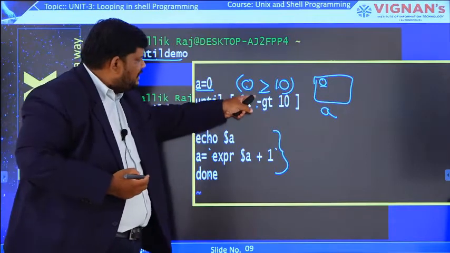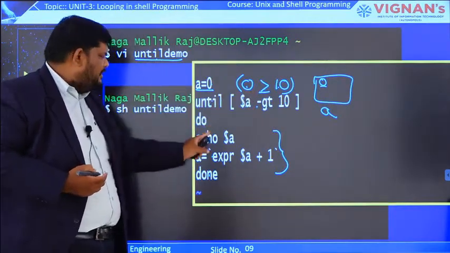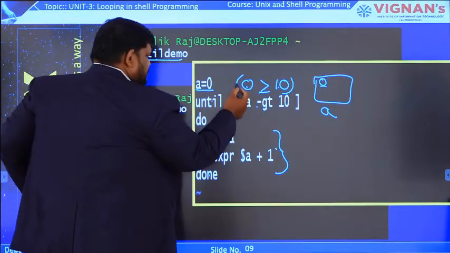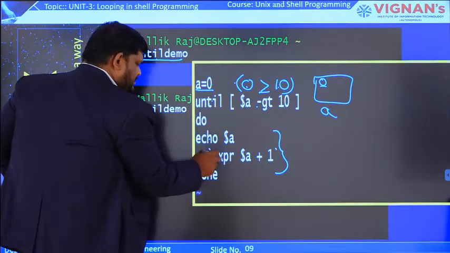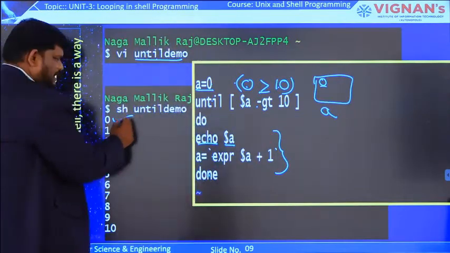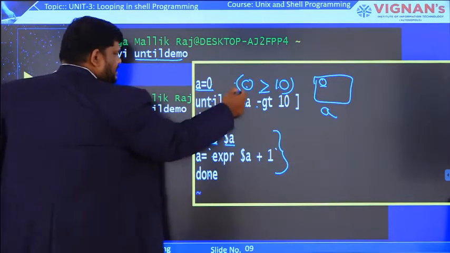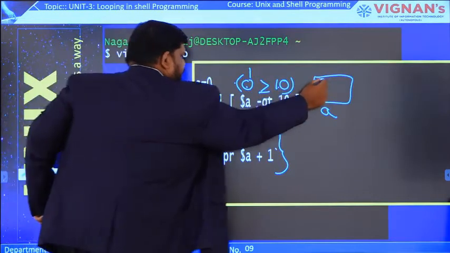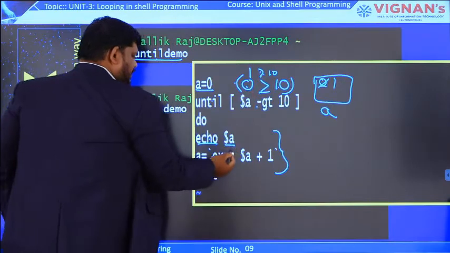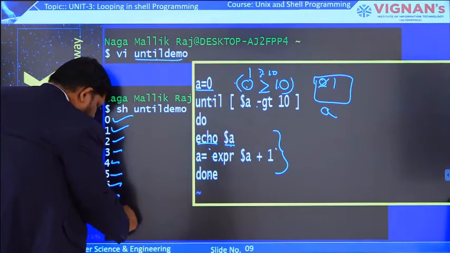So even though the test evaluation result is false, only then will it execute the body of the until loop. The result is false, so the until loop will execute. Now echo $A means 0 will print in the output, then the increment will happen. Now the A value is 1. Again we check: A value is 1, 1 greater than 10 is false. So again A will print, and likewise 2, 3, 4, 5, 6, 7, 8, 9, 10.